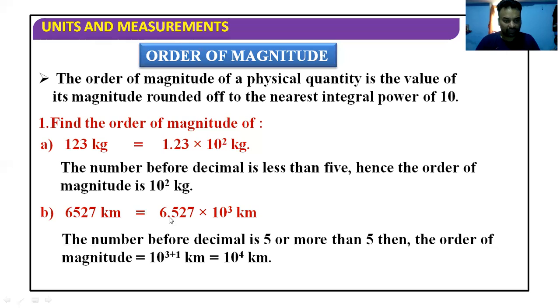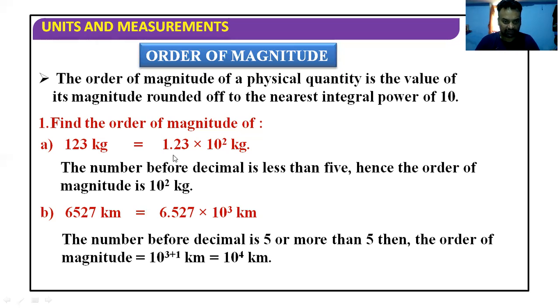So when the number before the decimal is greater than 5, then we will multiply this 10 raised to the power 3 with 10. Means we can write it 10 raised to the power 3 plus 1. So it will become 10 raised to the power 4 kilogram. So there is increment in 1. The power will increment by 1 if the number before the decimal is greater than 5.